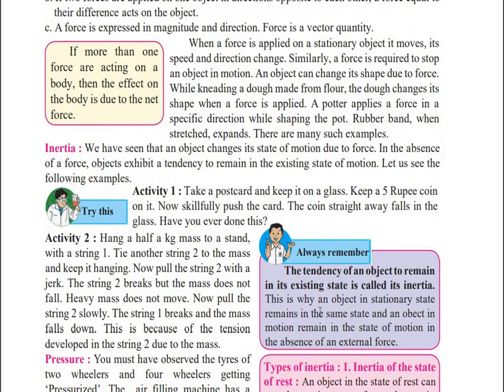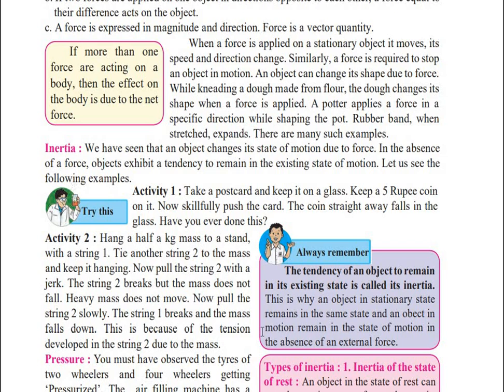So the definition of inertia can be: the tendency of an object to remain in its existing state is called inertia. You can highlight these two lines. The tendency of an object to remain in its existing state is called inertia. As I said, if the object is in stationary position, it will remain in stationary position only.